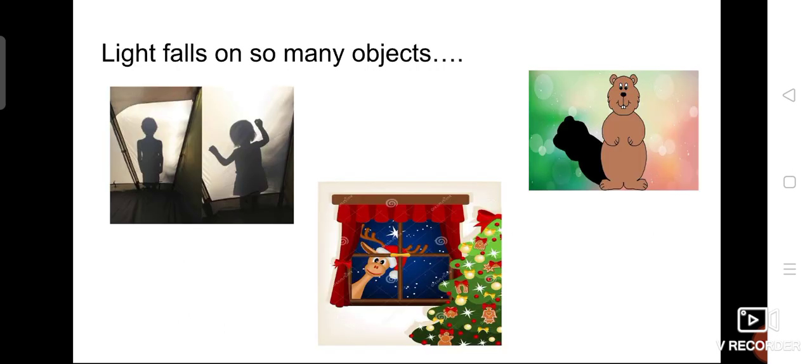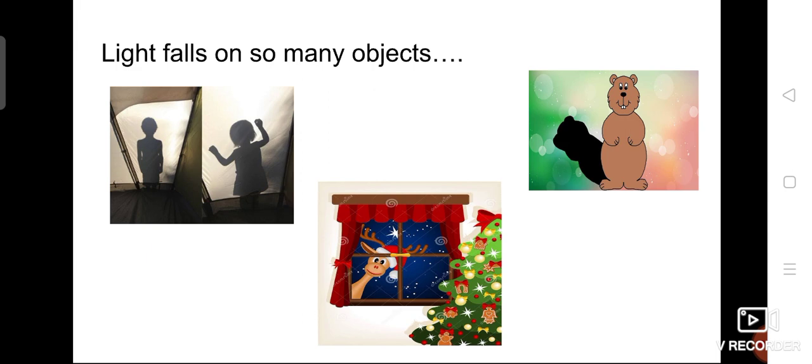Okay. The next thing, light falls on so many objects, isn't it? For example, when the sun is there during sunrise, the sun rays will fall on all the objects of the earth, like trees, our home, rivers, our bicycles, everything, isn't it? The sun rays will fall on all the objects. What is the result of that? If the light falls on the object, an image will be formed, isn't it?